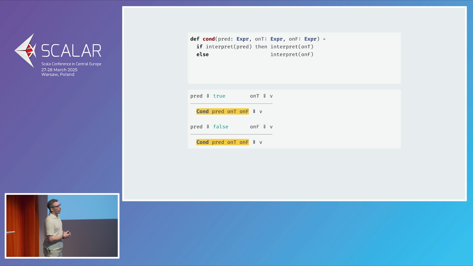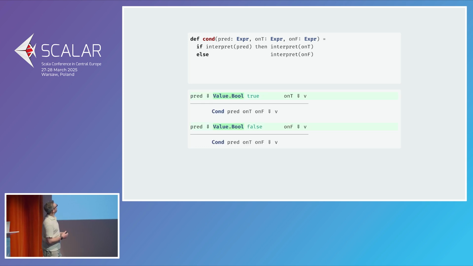And now we can do cond. And cond is going to look quite a bit nicer now, though, because we want the predicate to be a Boolean. That makes sense. Predicate is a Boolean. That's the entire point of this. And we don't care about the return values. They could be any type, but we don't really care which one. We don't have any constraint on that, so we're not going to touch them. And we're just going to return the value, of course.